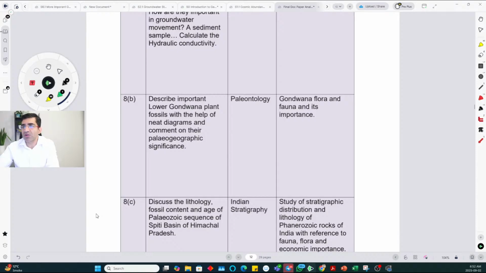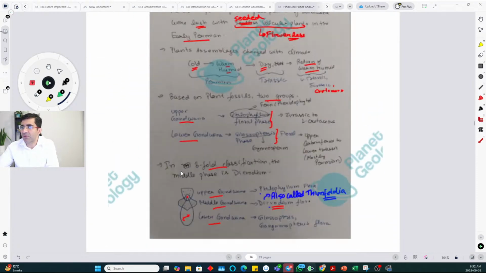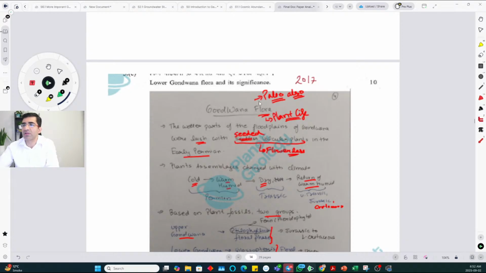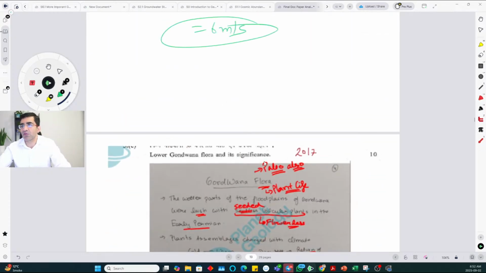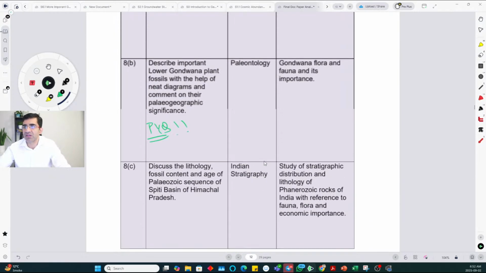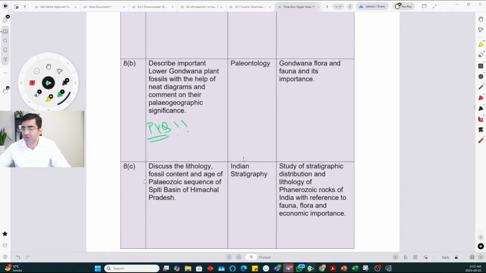Describe important lower Gondwana fossils, are like very standard PYQ. If you have gone through this PYQ, so for example, I had one copy over here, lower Gondwana flora and its significance. So 2017, directly they asked lower Gondwana flora and its significance. So you can go through that particular part. It's quite simple. You just have to write Glossopteris, okay, and other examples from lower Gondwana.